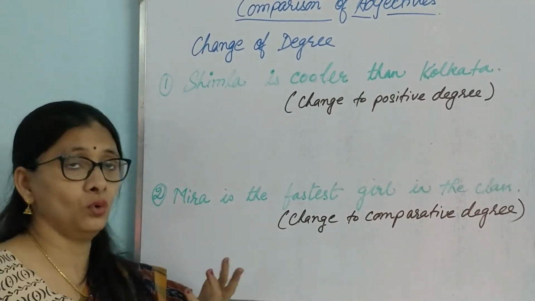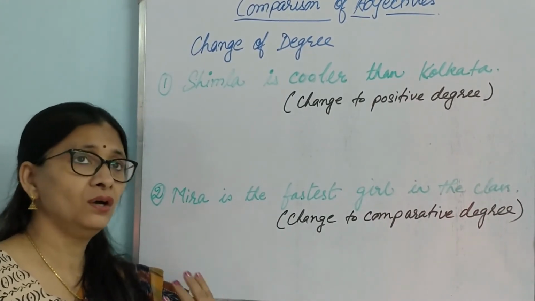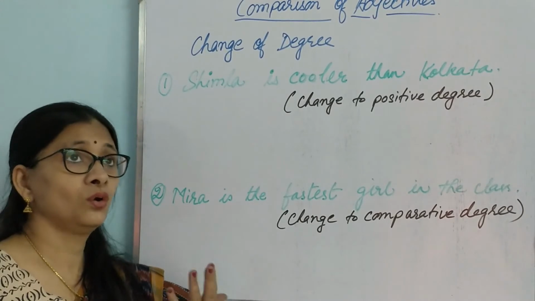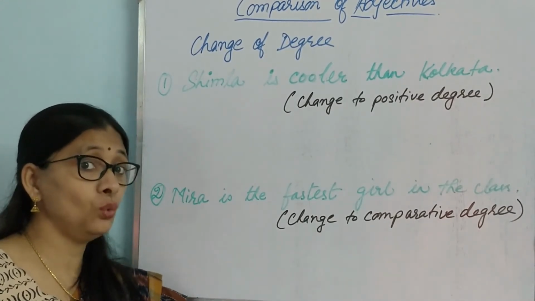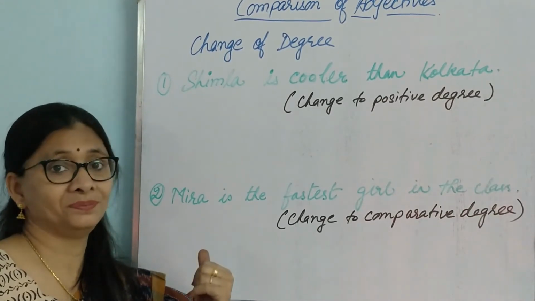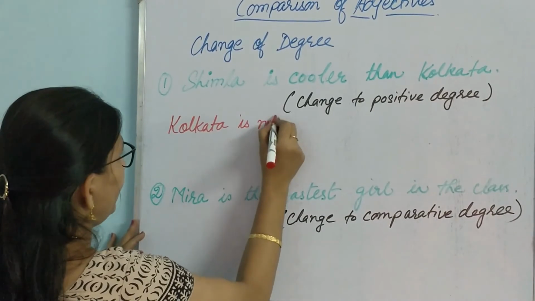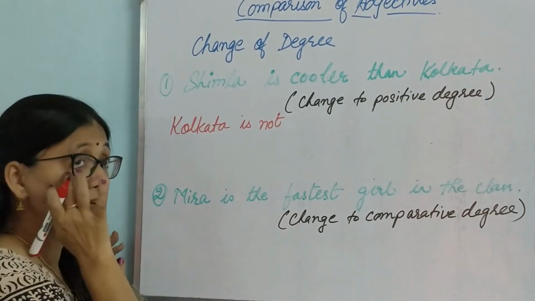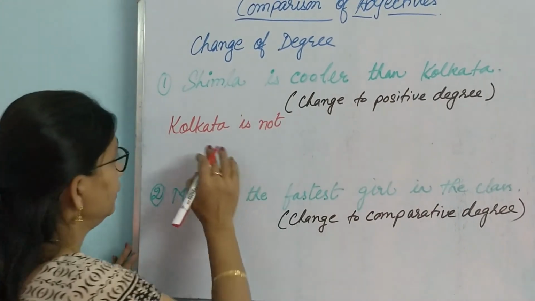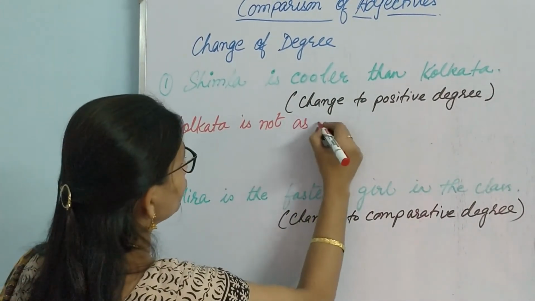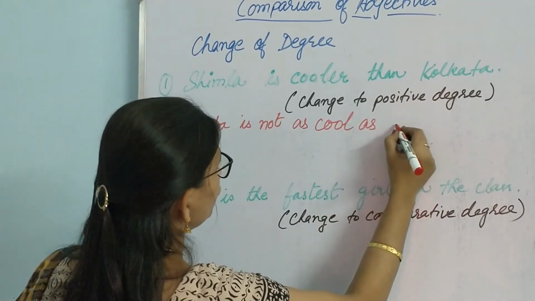Shimla is cooler than Kolkata. Shimla is cool than Kolkata. Kolkata is cool than Shimla. No. Kolkata is not as cool as Shimla. Okay. Kolkata is not. We have to take help of not because otherwise the sentence can't be written in any other way. Okay. Kolkata is not as cool as Shimla.